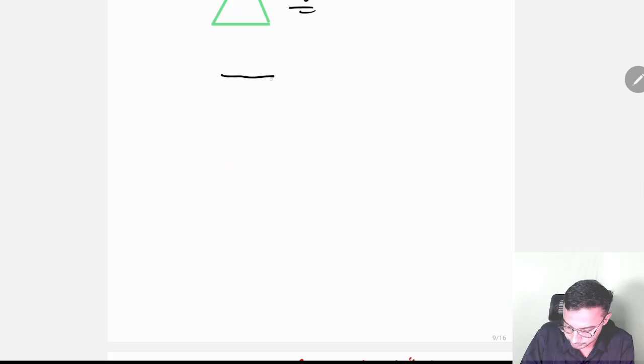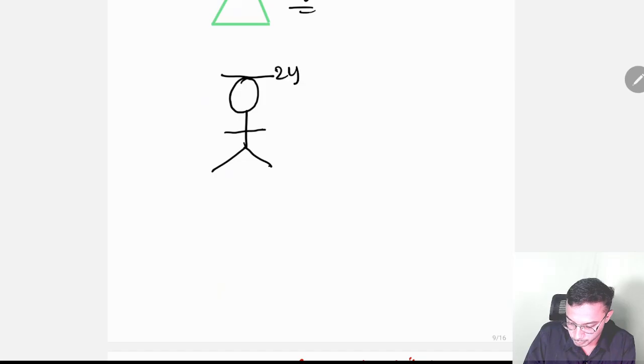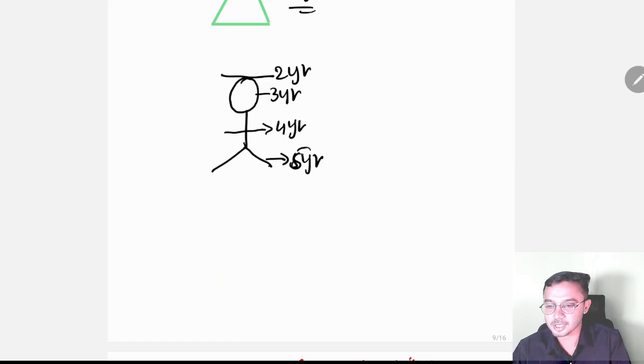Straight line, circle, plus or a square. These are the legs. 2 years, 3 years, 4 years, 5 years. Okay. So now you came to know when can a baby draw the circle, when can a baby draw plus symbol or like triangle and all.